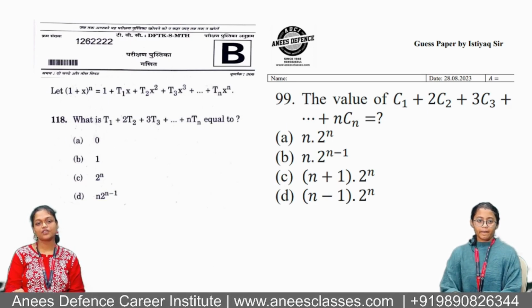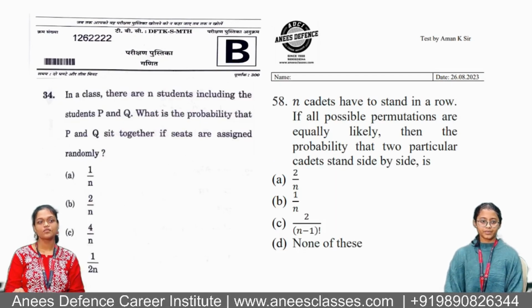Next, we have a question which was similar to the mock test conducted by Istiaq sir in August. In the 118th question, they are discussing the sum of the coefficient of the terms, and in the 99th question, they are discussing the sum of the coefficient of the terms. In the 34th question, they are discussing probability, as well as in the 58th question, they are discussing permutation with the same example. This test was conducted in August by Aman sir.